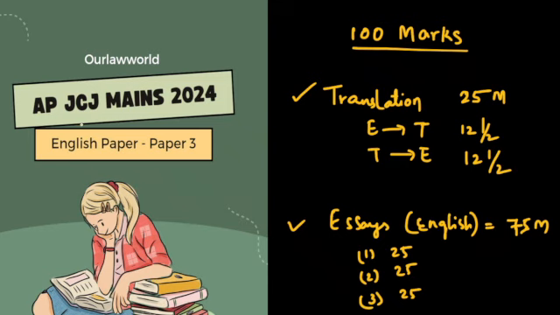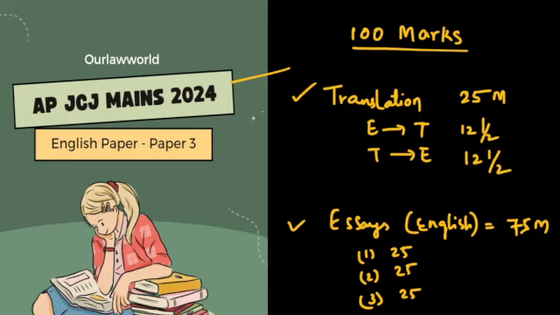In the AP JCJ mains exam, and the Telangana JCJ mains exam also, there is a difference between the English paper, which is paper 3 for AP and Telangana, regarding the marks and how the marks have been given, because in Telangana we have grammar also included, but in AP we don't have grammar. Regarding this, there is a link in the description, so you can go through that for a detailed view of the difference between the AP paper and the Telangana English paper for the JCJ mains examination.